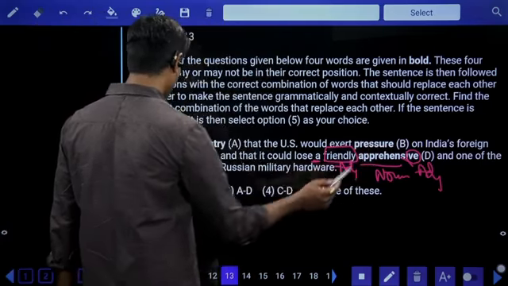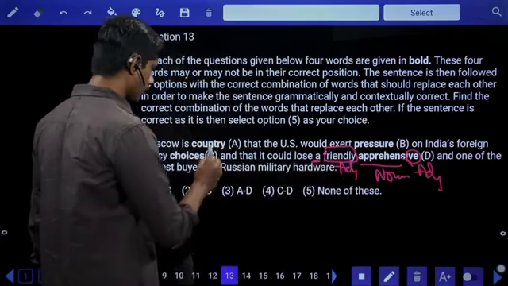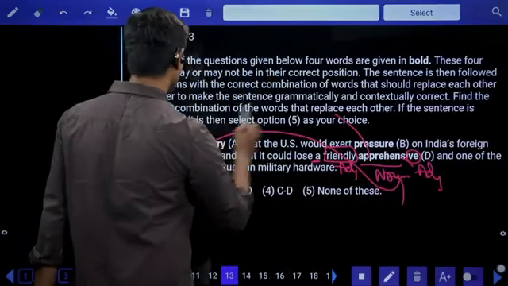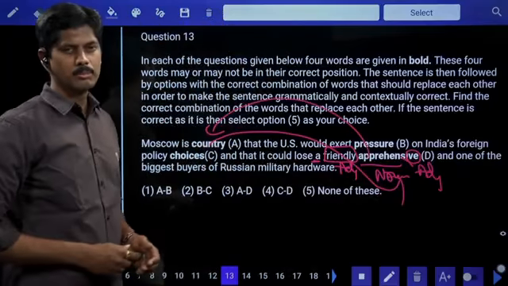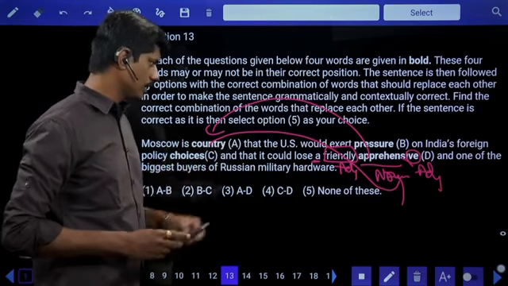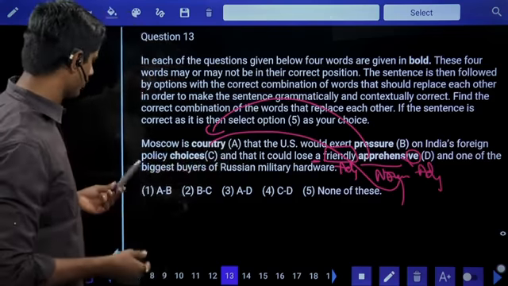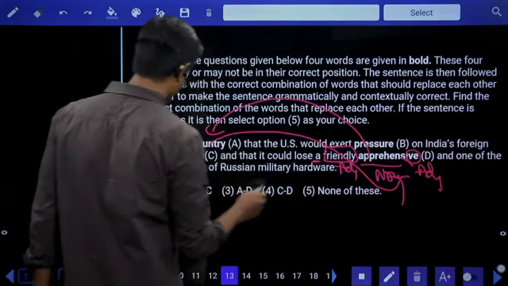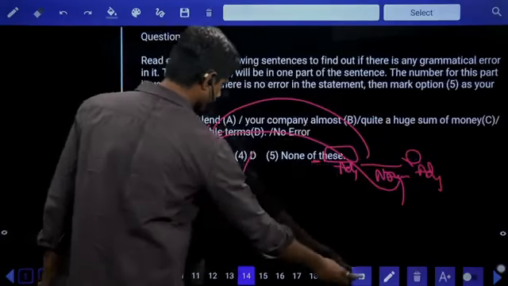A friendly pressure, no. Friendly choices, wrong. So friendly country should come here. Apprehensive should come here. Apprehensive means bit fearful, bit doubtful and fearful. Moscow is apprehensive that US would exert pressure on India's foreign policy choices and that could lose a friendly country. So A and D, third option is the right answer.